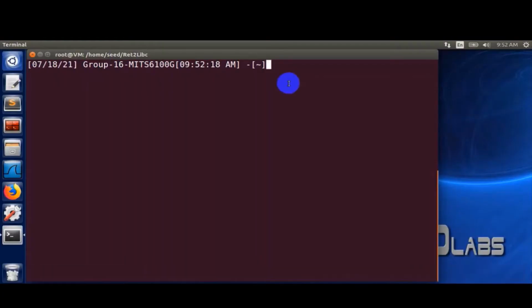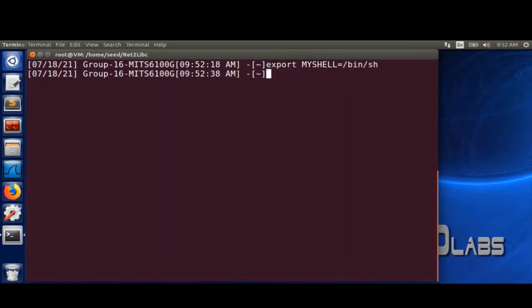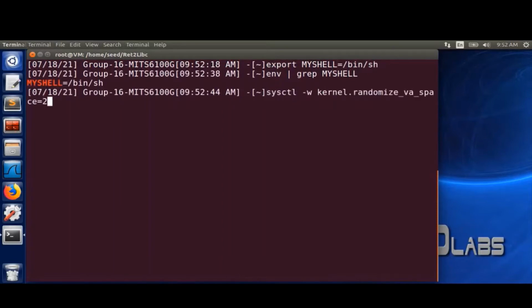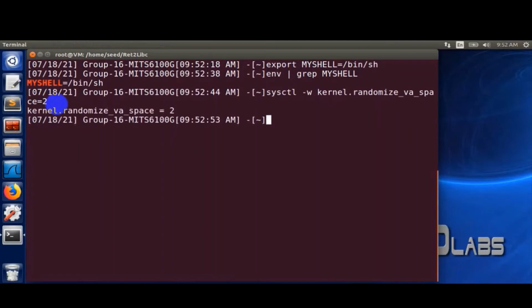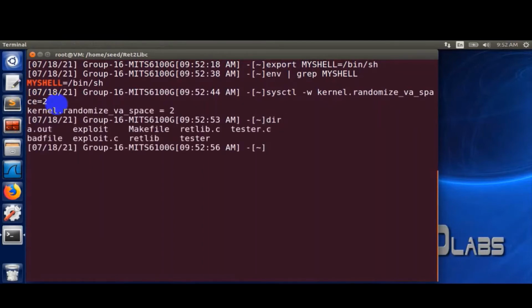Now let's consider a simple program. It just prints out the address of an environment variable. So I'm setting the environment variable MYSHELL to a string called /bin/sh. It can be any random string. And I've written a small utility that just prints out the environment variable. I set the address randomization turned on for both heap and stack.